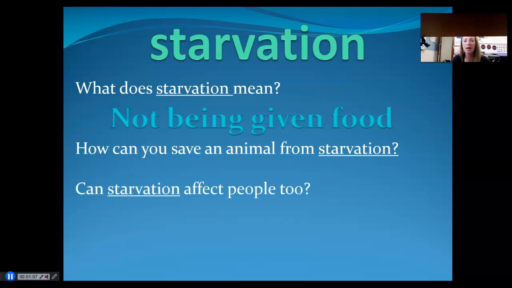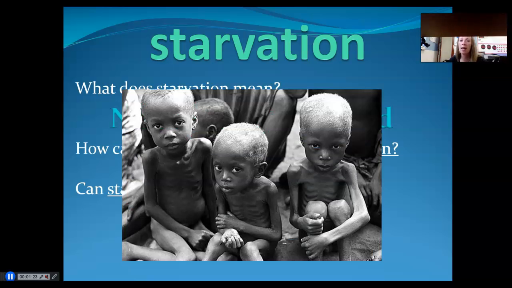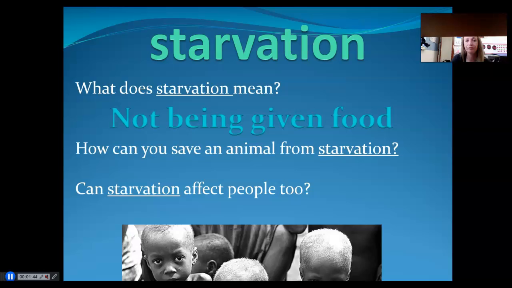Now, can starvation affect people too? Can people not be given enough food? Yes, of course. There's actually people in our own community who are fighting starvation, meaning they're not being given enough food. These are children in Africa who are having starvation. They are not being given enough food. Africa is one of the poorest continents in our whole world, and those people very rarely may get even one meal a day. So there are kids right now who are fighting starvation.